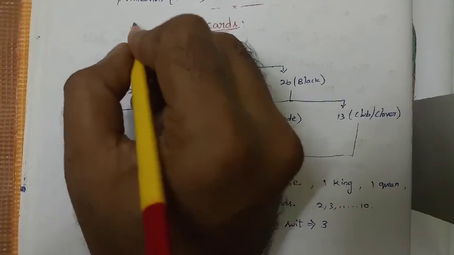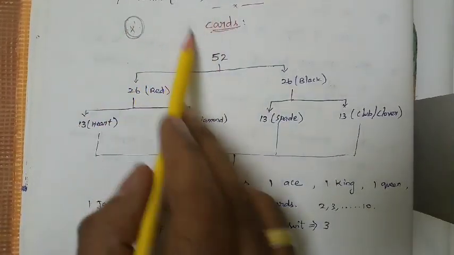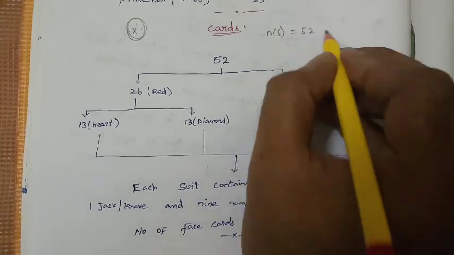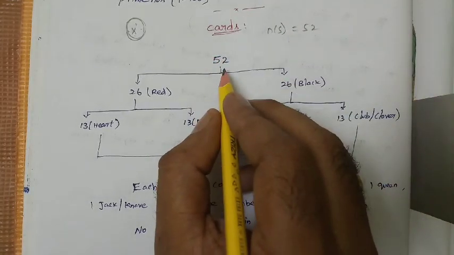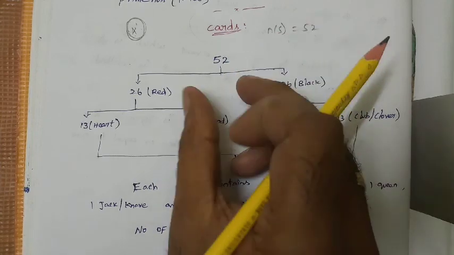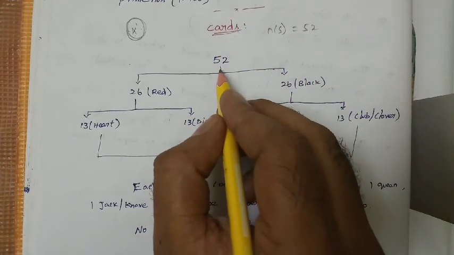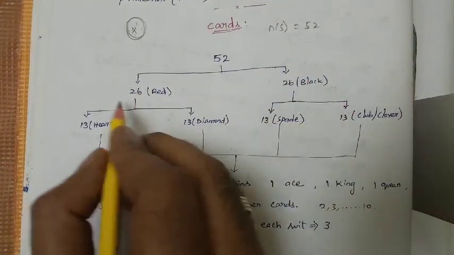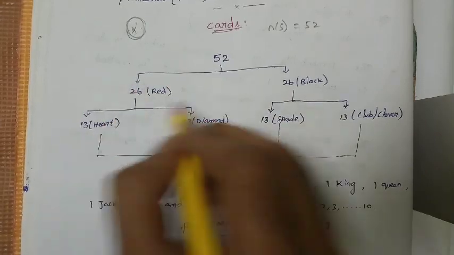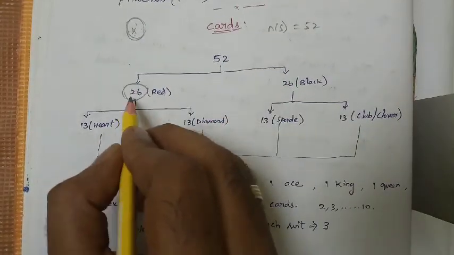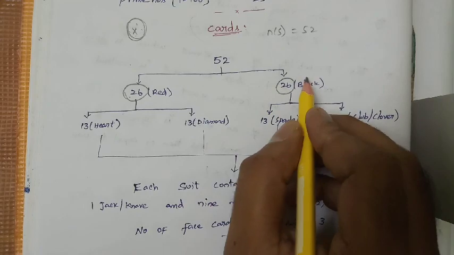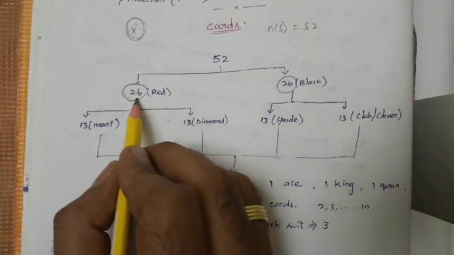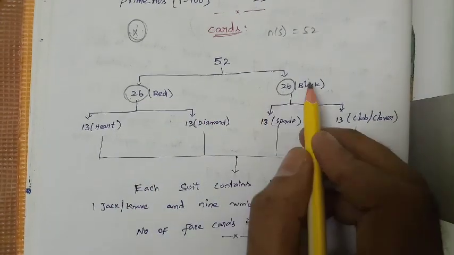And this is also cards. This is also very, very important, right? Cards. So n(S) for the cards is nothing but 52 only. So the total number of cards in a pack is 52, right? First, 52 cards have been divided into 26 and 26 based on color. So 26 red cards and 26 black cards. So 52 has been divided into 2 based on color. First 26 is red, the next 26 is black.